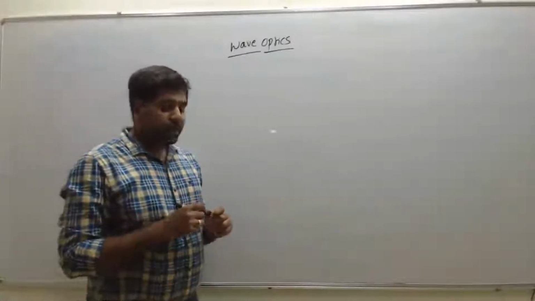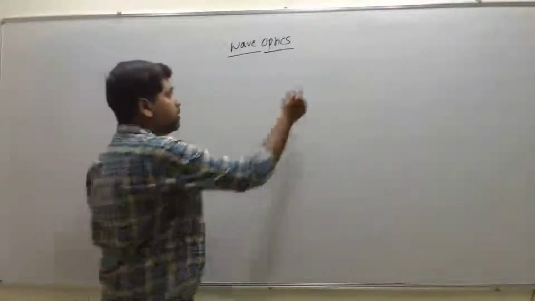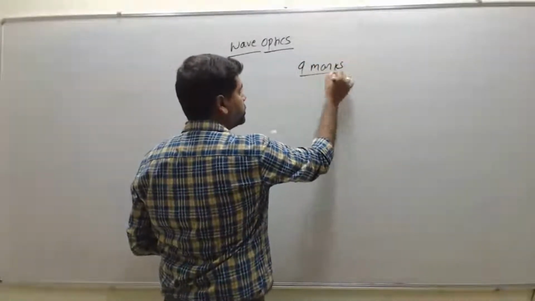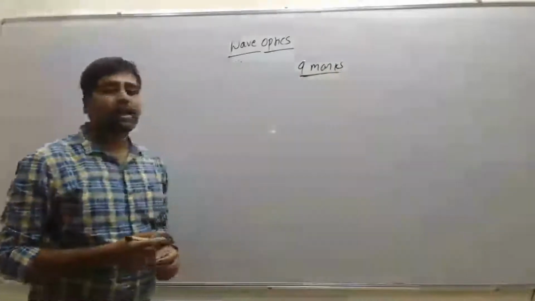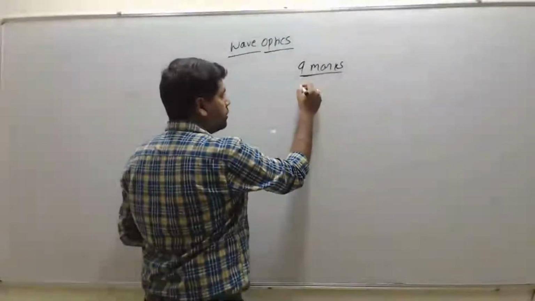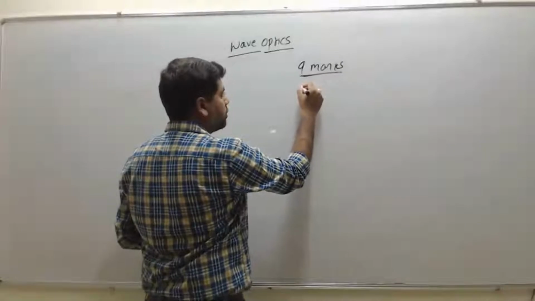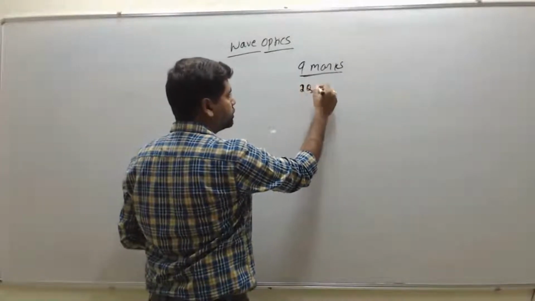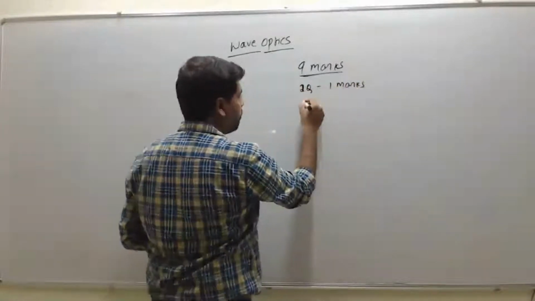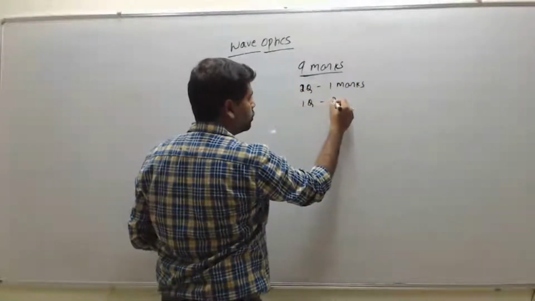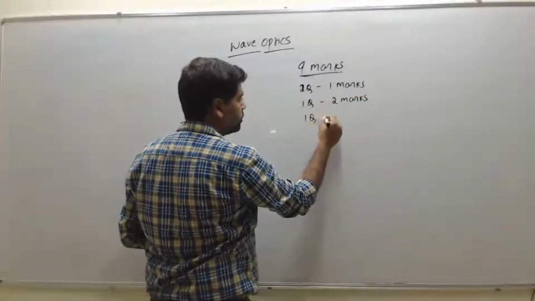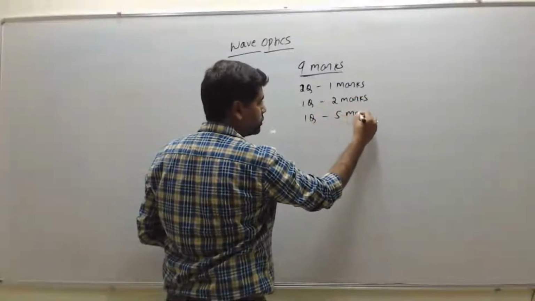So the weightage of this chapter is 9 marks. From these 9 marks we get 2 questions for 1 mark, 1 question for 2 marks and 1 question for 5 marks.